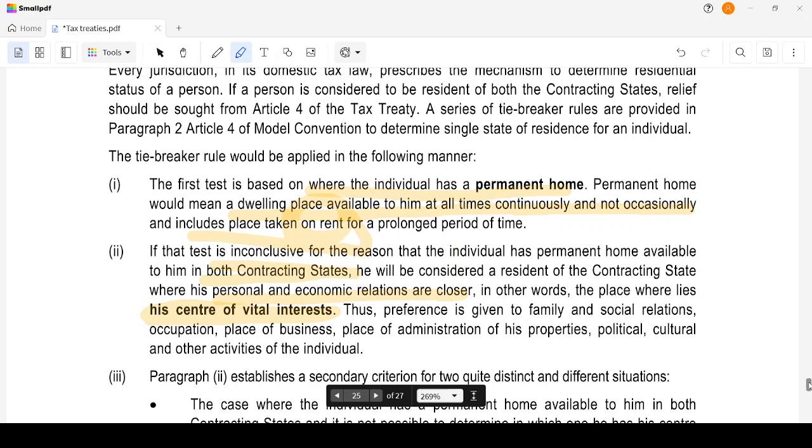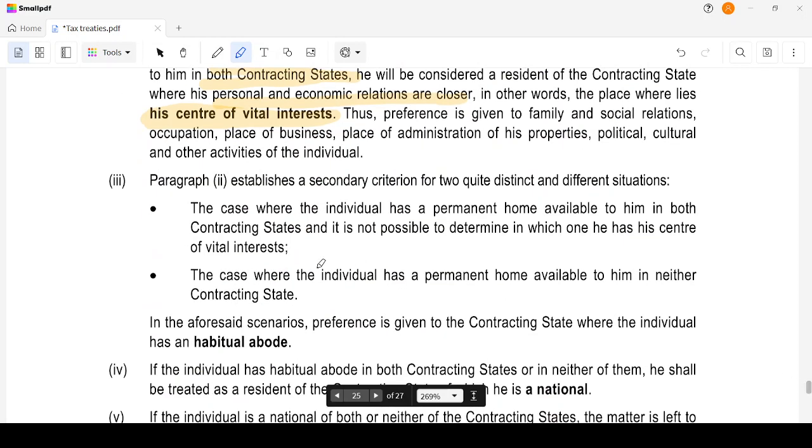Then, if a permanent home is available in both the contracting states and it is not possible to determine the center of vital interest, or a permanent home is available in neither contracting state, it means you don't have a permanent home in both, or you have one in both and are not able to determine the center of vital interest.